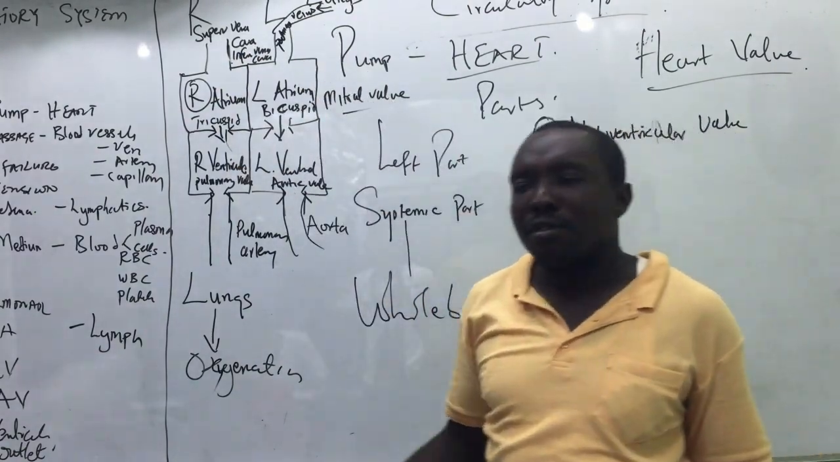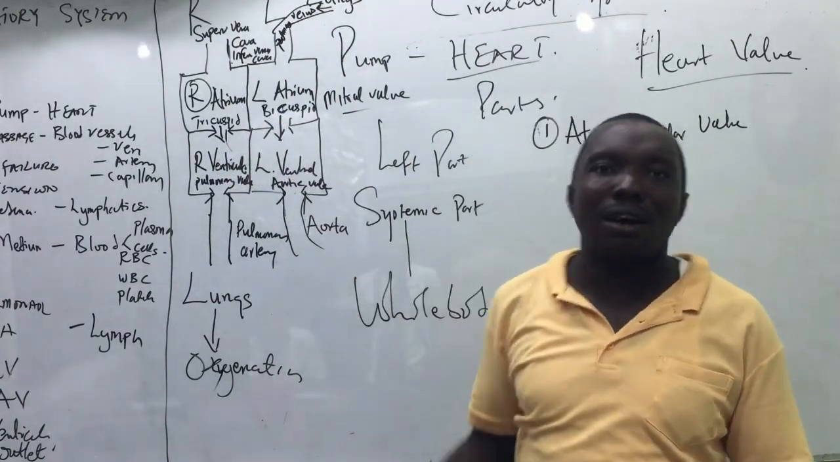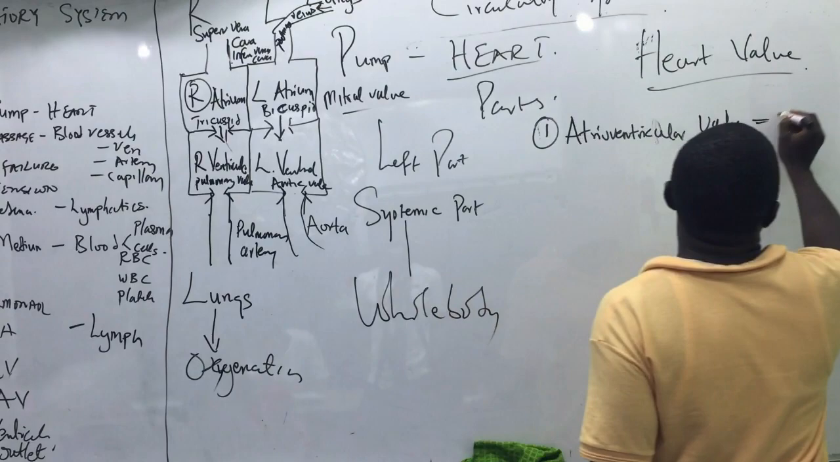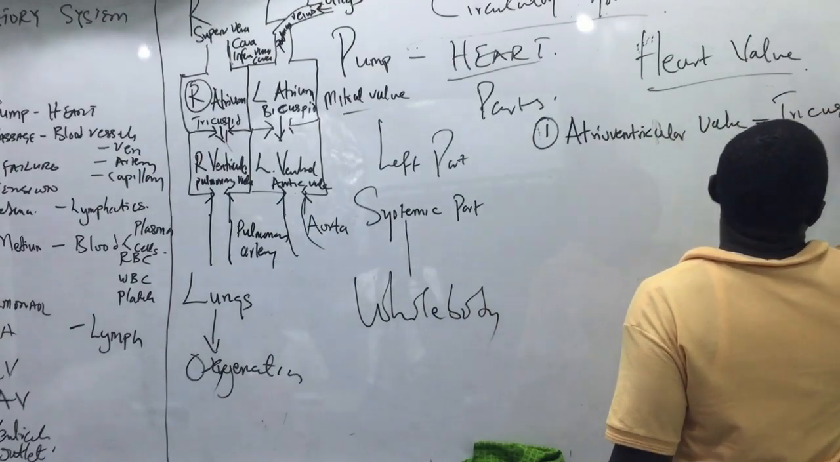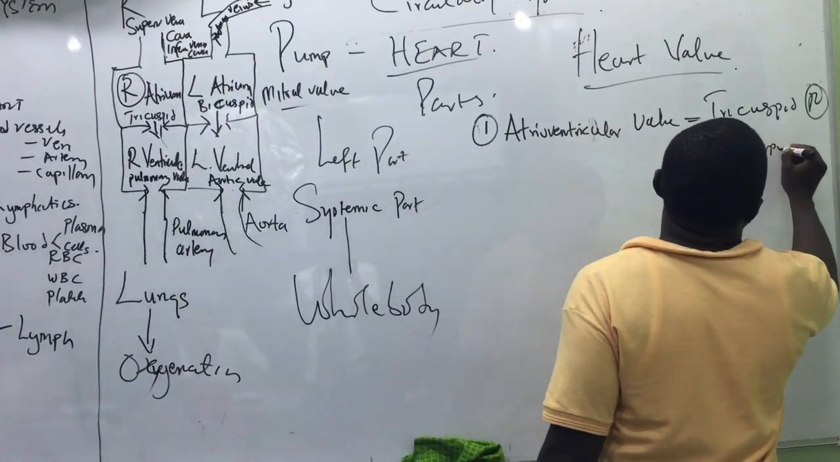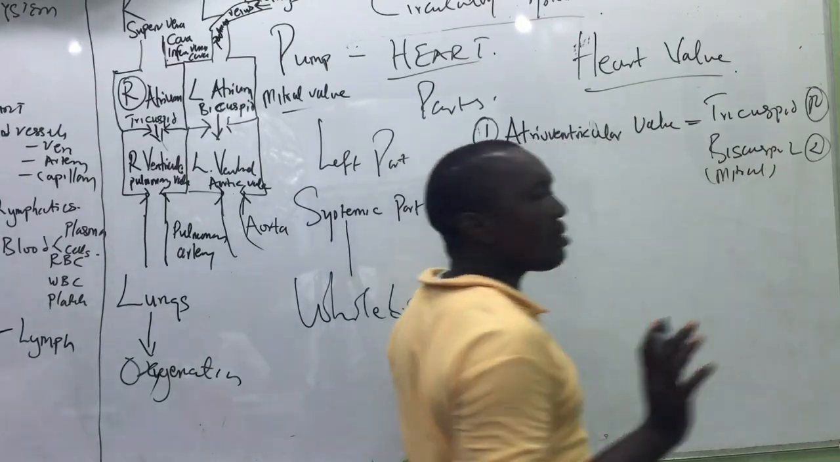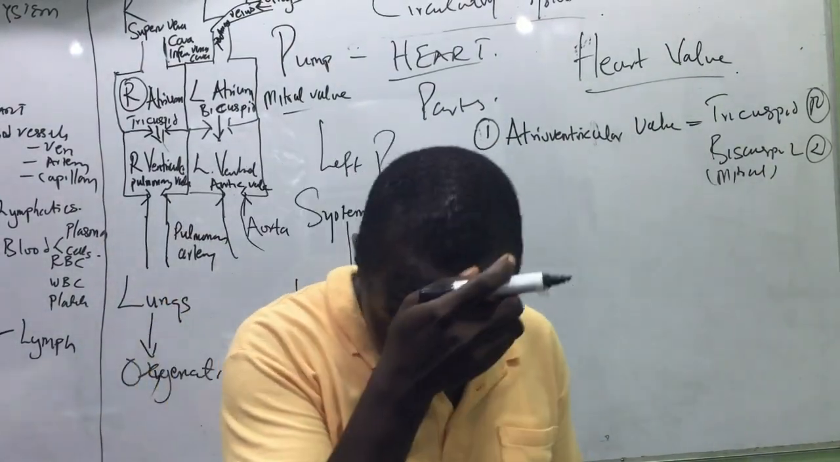So what are those valves? Who can tell us? They are the tricuspid and the what? Bicuspid. Simple. So the atrioventricular valves are the tricuspid, which is on the right, and the bicuspid, otherwise known as mitral, which is on the left. Do you get that? Are we okay?